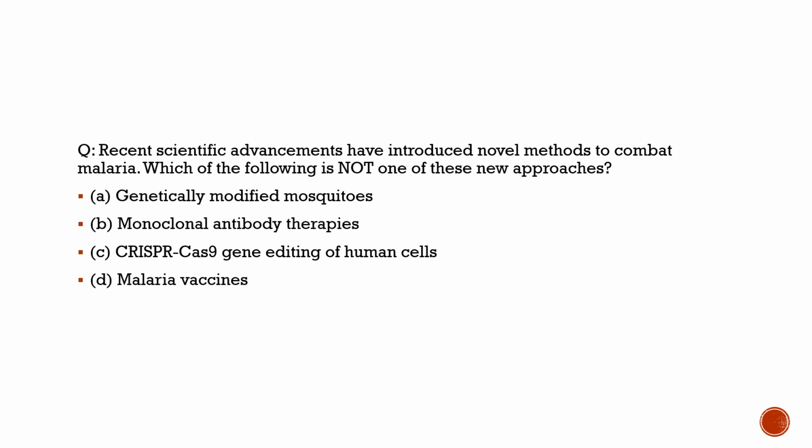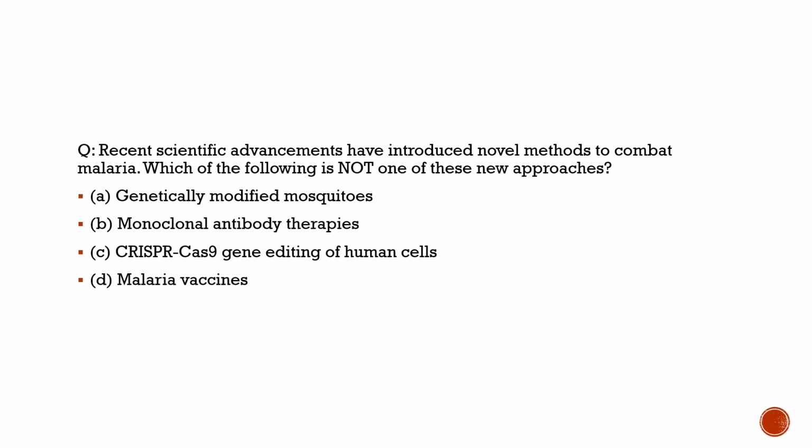Then another is genetic modification. Genetically modified mosquitoes are used, and recently a new technique has been found, on which scientists across the world are working. They are not targeting the mosquitoes, they are directly targeting the malaria parasite, which they are going to genetically modify.